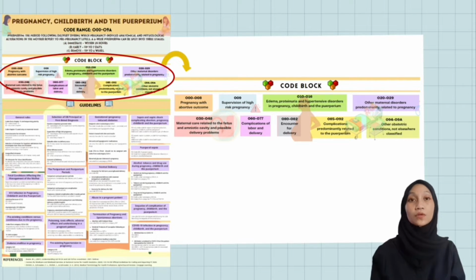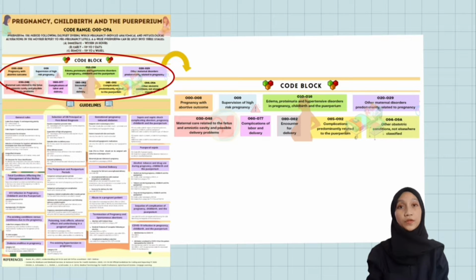Meanwhile, O20 to O29 focus on other maternal disorders predominantly related to pregnancy. Plus, O30 to O48 focus on maternal care related to the fetus and amniotic cavity and possible delivery problems. Continuing, O60 to O77 is for complications of labor and delivery. Next, O80 to O82 is for encounter for delivery. O85 to O92 is for complications predominantly related to the puerperium. Last but not least, O94 until O9A is for other obstetric conditions not elsewhere classified.